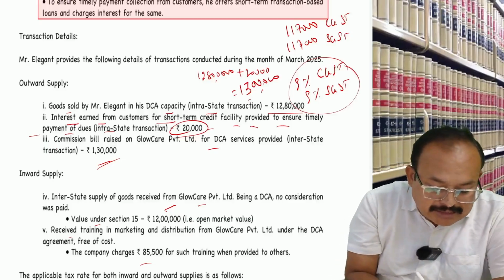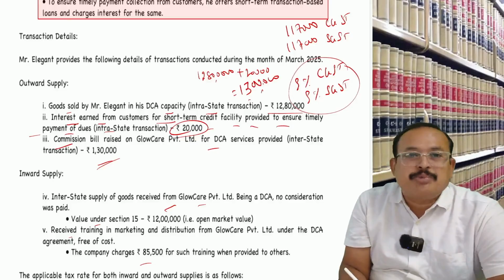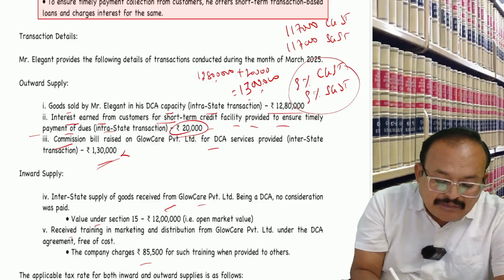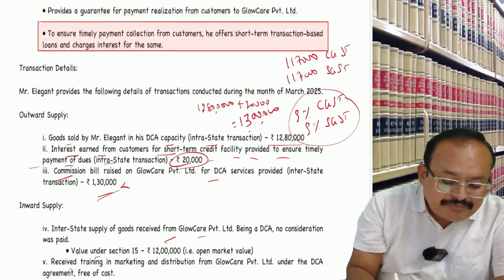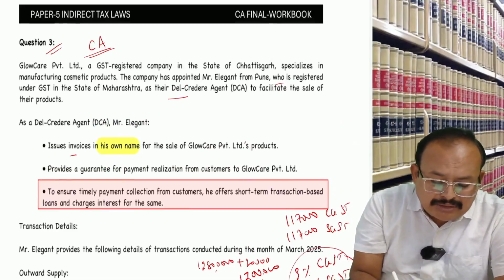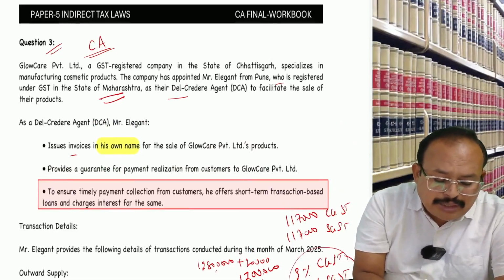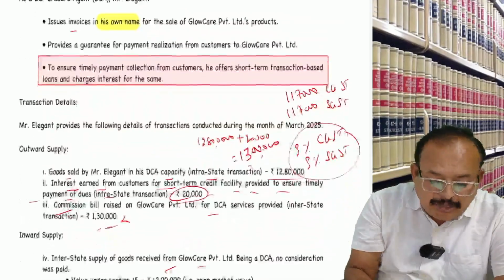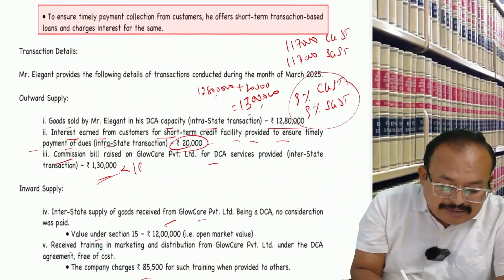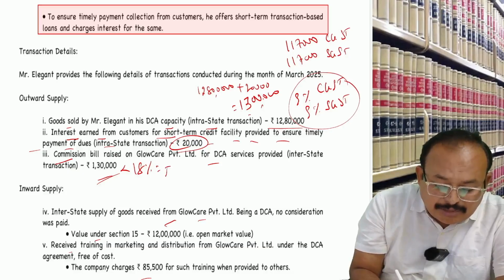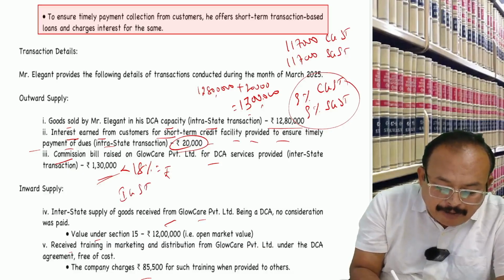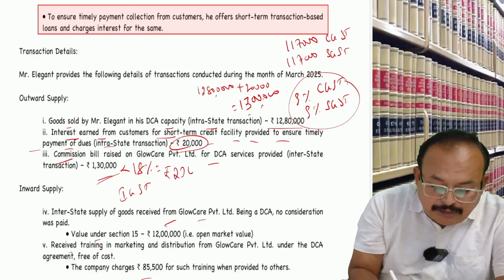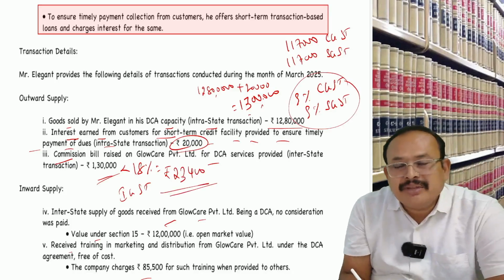Then coming to this, commission means he is acting as a service provider. Charged to the principal commission. How much? 1,30,000. He is from which state? He is from the state of Maharashtra, from Pune. Then Glocare is in Chhattisgarh. Therefore, it is an interstate supply, liable for IGST. What rate of IGST applies? 18% on 1,30,000 is equal to how much IGST? 23,400. Is that clear, brother? Any difficulty, Raja? No difficulty.